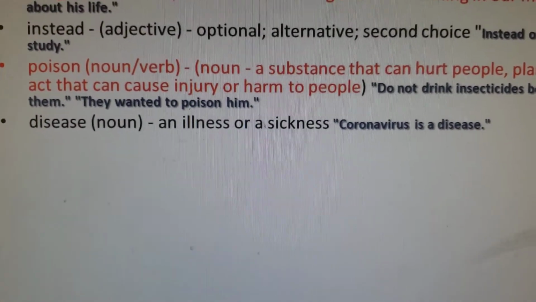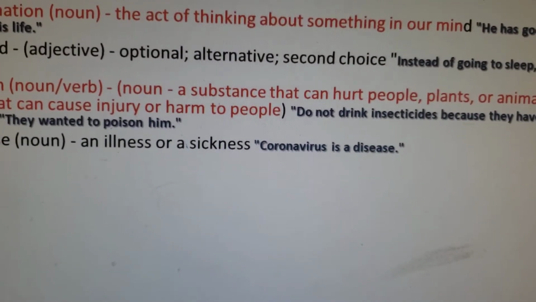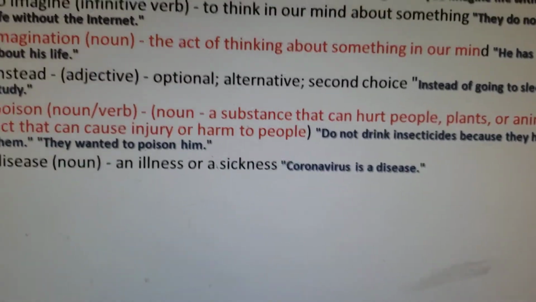Disease. Disease is a noun. It means an illness or a sickness. I am sorry to say this, but coronavirus is a disease.